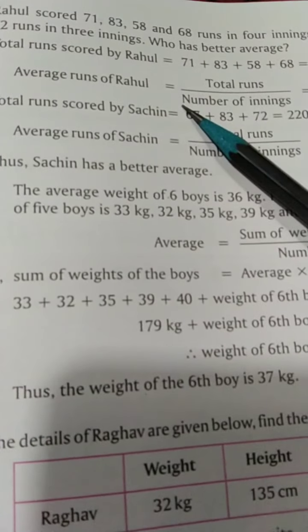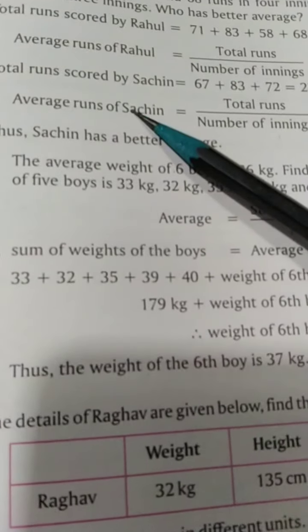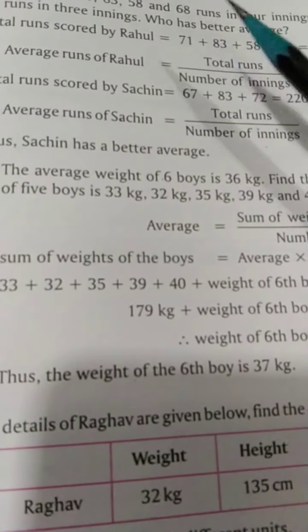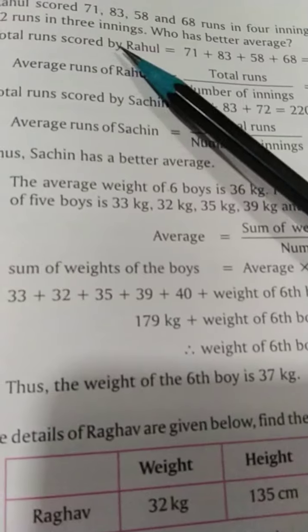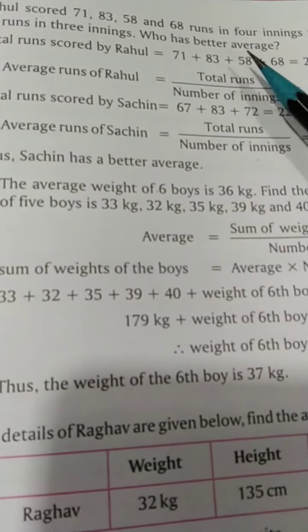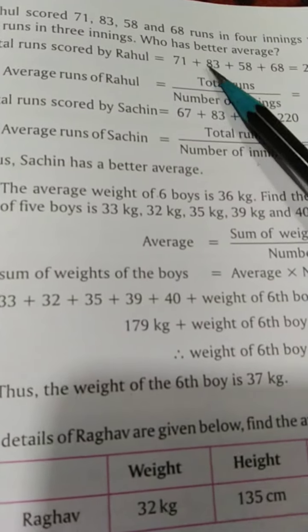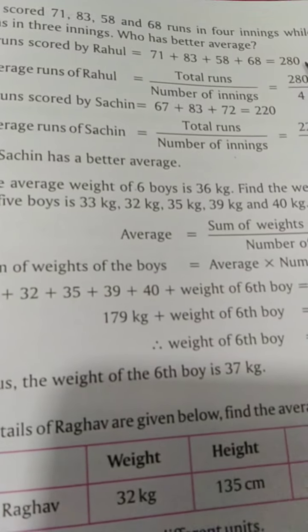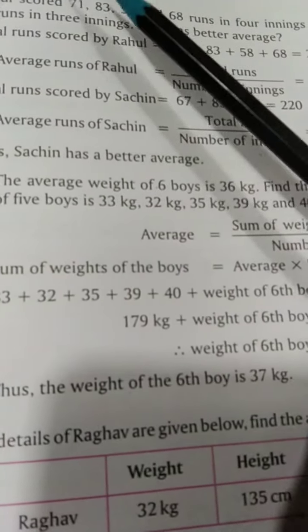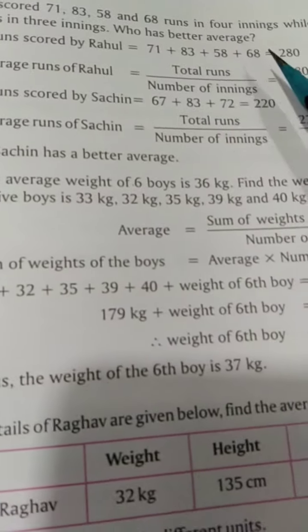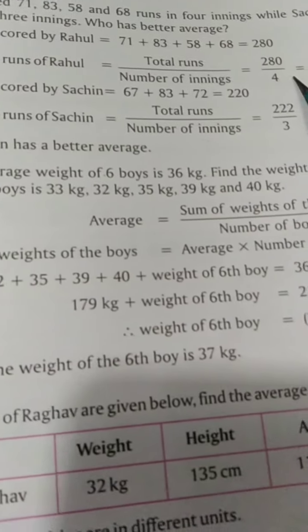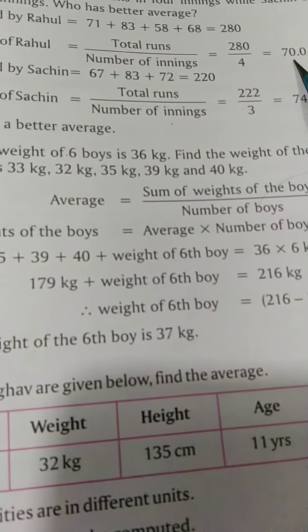We'll be finding the average of both. The scores of Rahul are 71, 83, 58 and 68. The sum of these scores is 280. There are 4 innings, so you'll divide 280 by 4, that is 70.